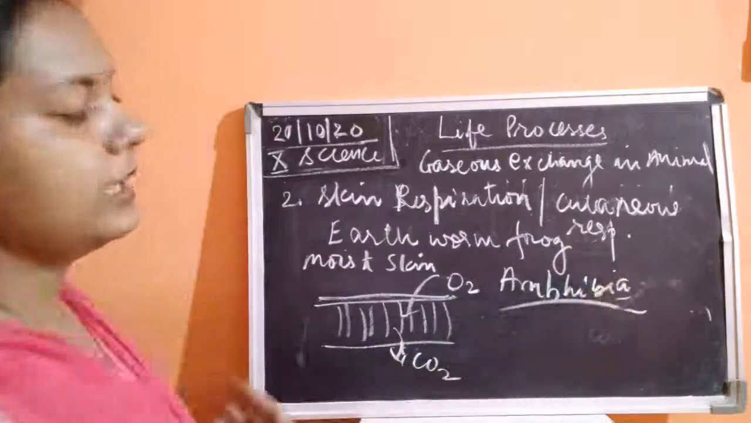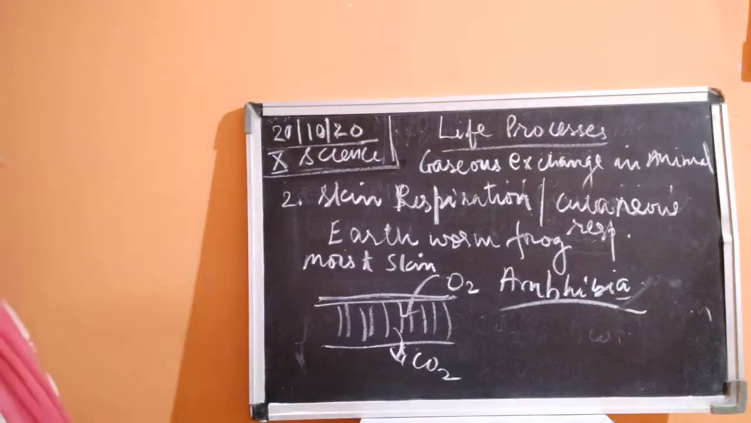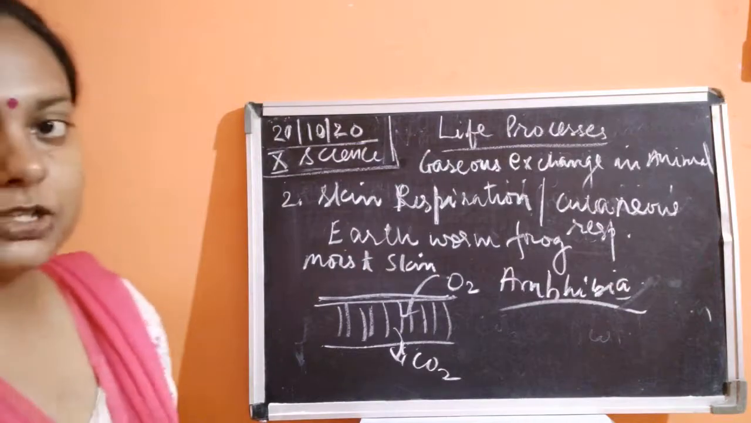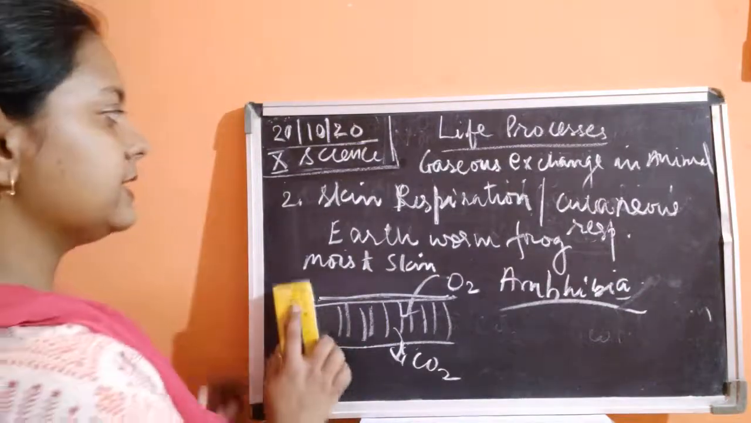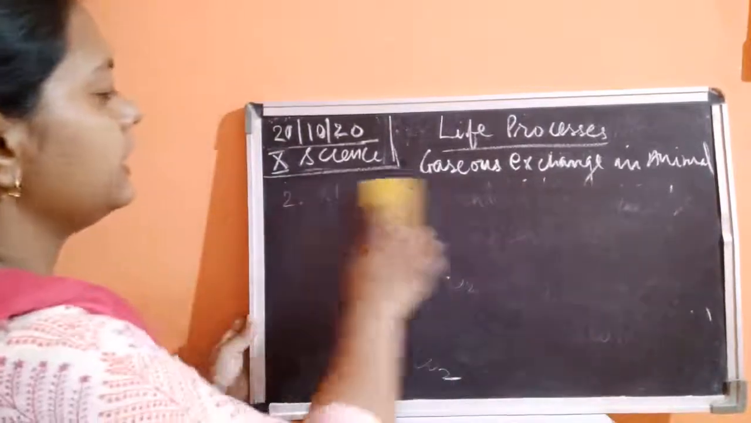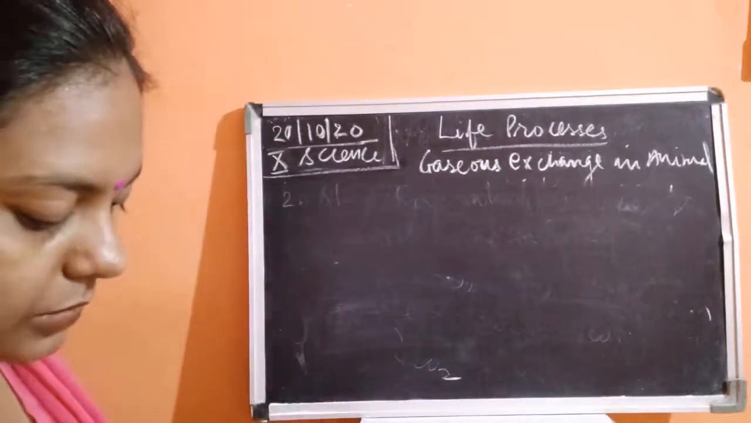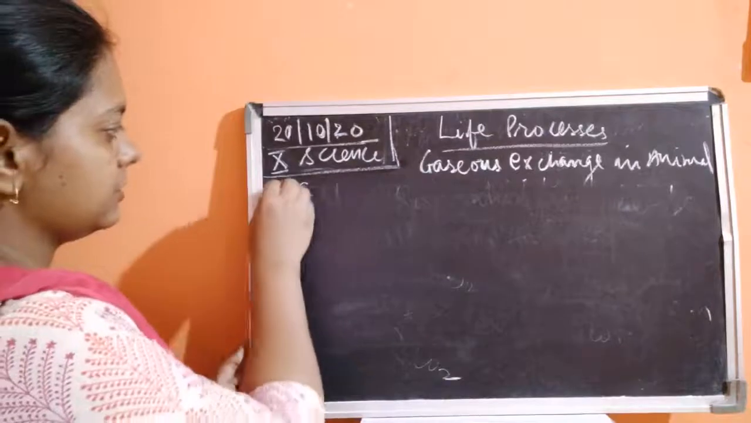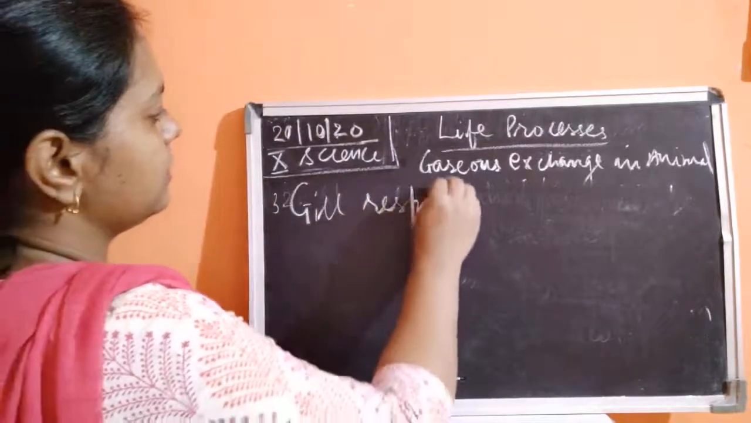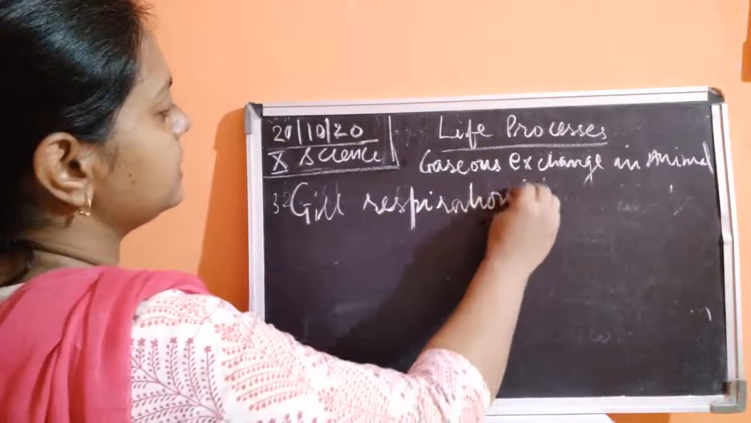Okay, it takes place in amphibia. Fine, so we can say that the second type of respiration is cutaneous respiration, or skin respiration. Fine, now the next thing is about gill respiration. Third is gill respiration. Okay, so I'll explain this gill respiration.